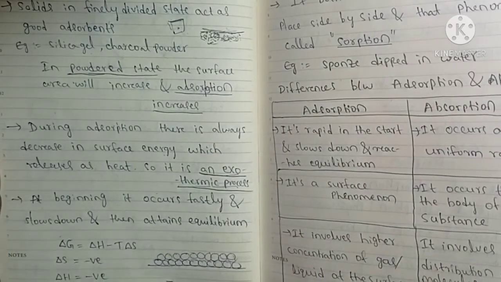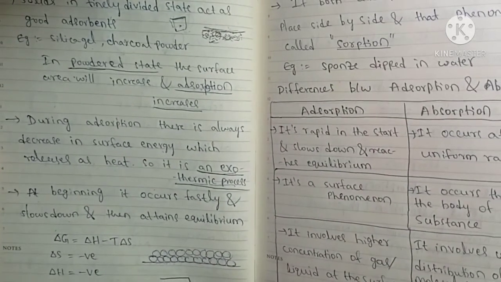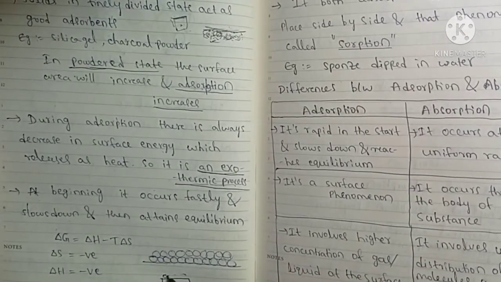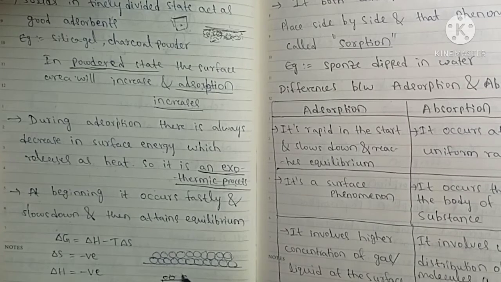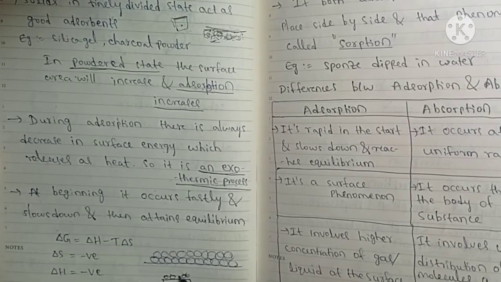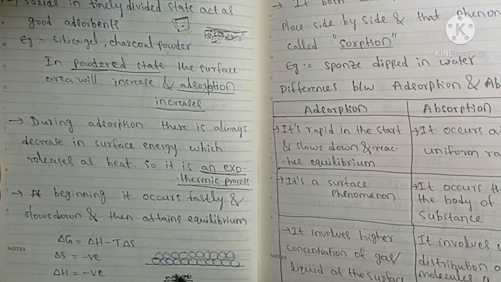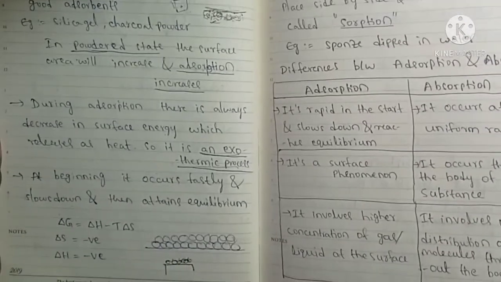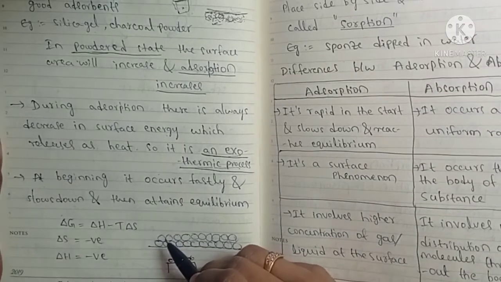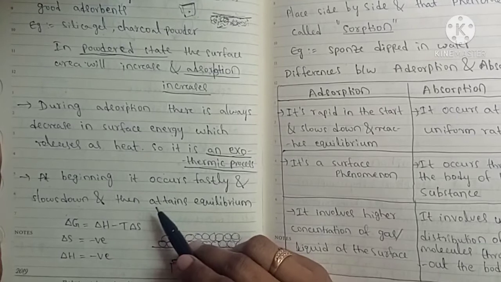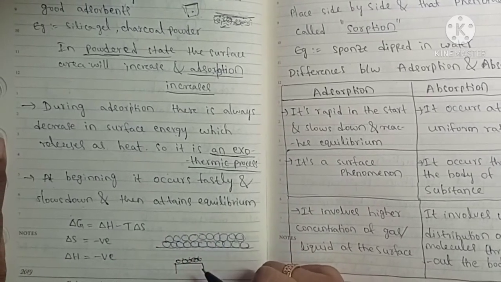For example, if you take a solid, at the start the surface area will be more, and after some time the surface area will decrease. As adsorption goes on, the surface area decreases. That's why it occurs very fast at the beginning, slows down and then attains equilibrium.